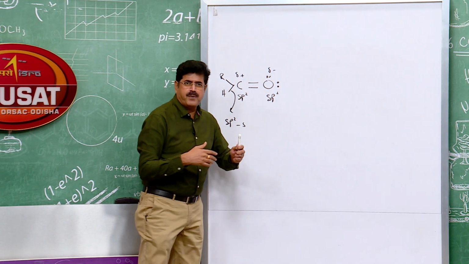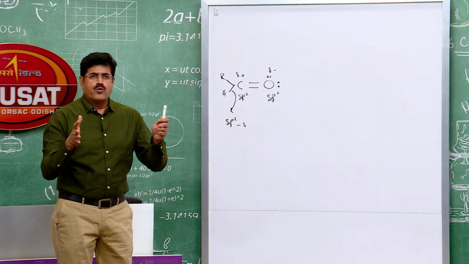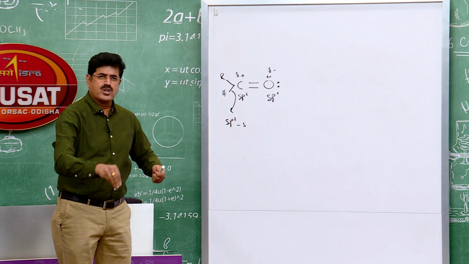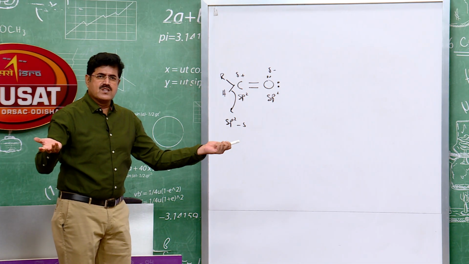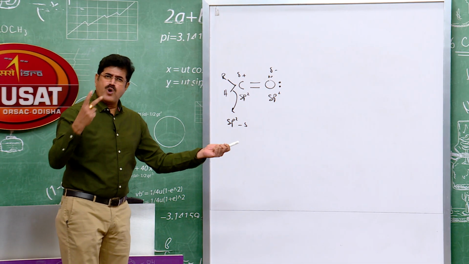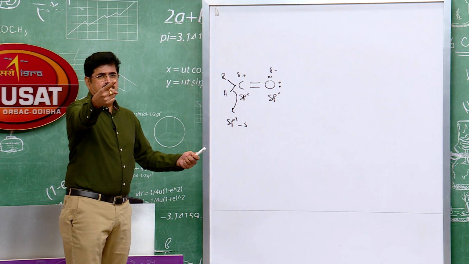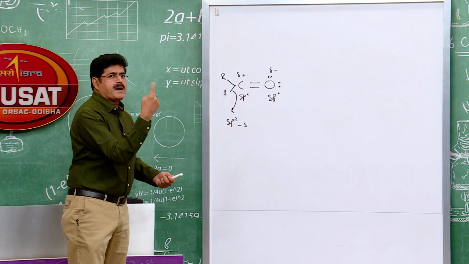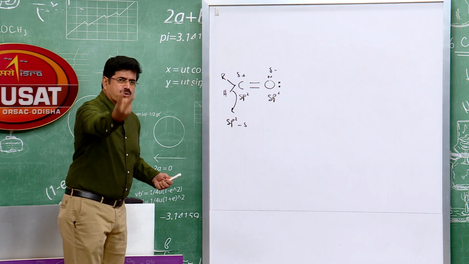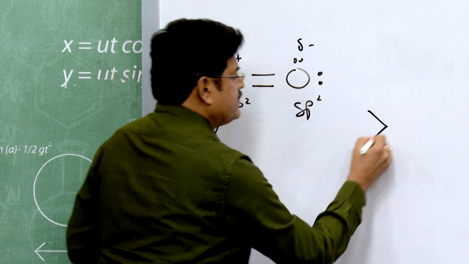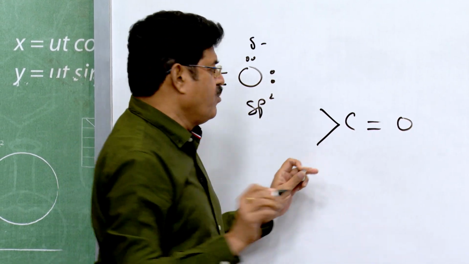Any other explanation for the polarity? Yes, there is another point which also contributes polarity to the carbonyl group, that is resonance. You know resonance. Resonance is defined as the phenomenon in which two or more structures involving identical positions of atoms can be written for a particular compound. So for the carbonyl group, I can write two structures without disturbing the position of any one of the nuclei.